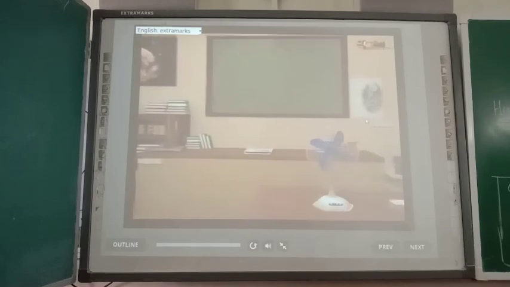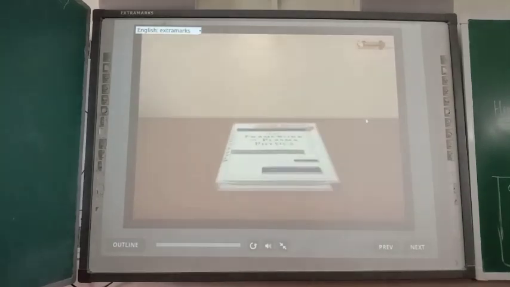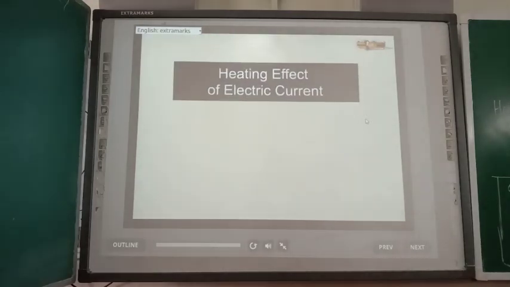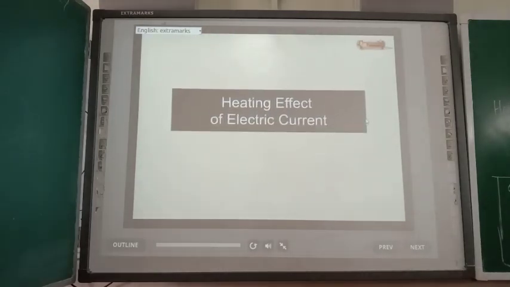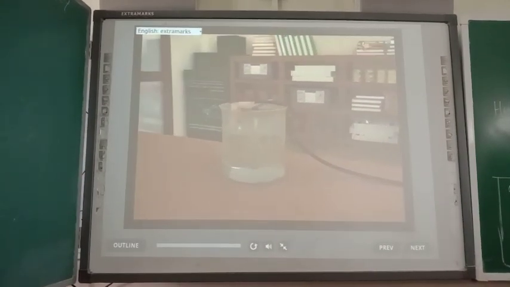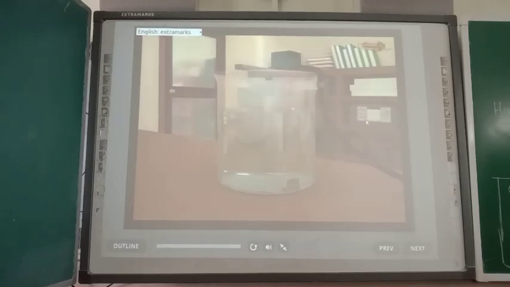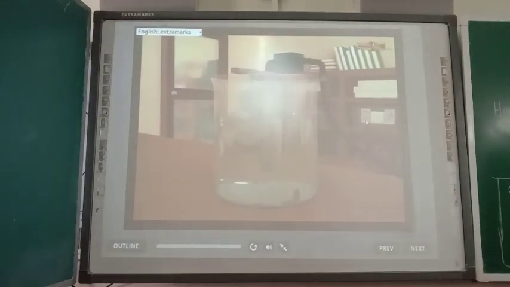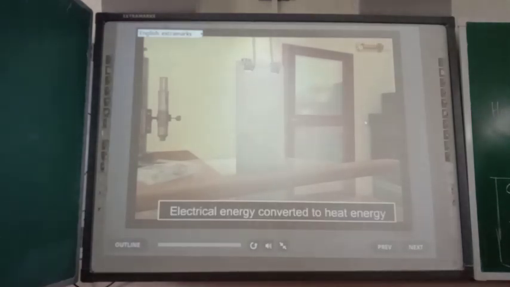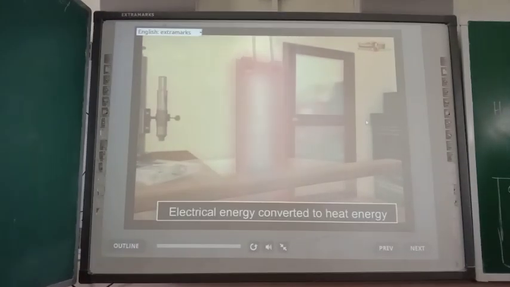The various applications of the heating effect of electric current. Let us study the heating effect of electric current. Whenever a current is passed through a conductor, it becomes hot after some time. This shows that electrical energy is being converted into heat energy.